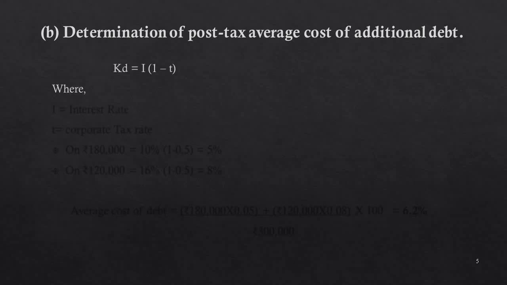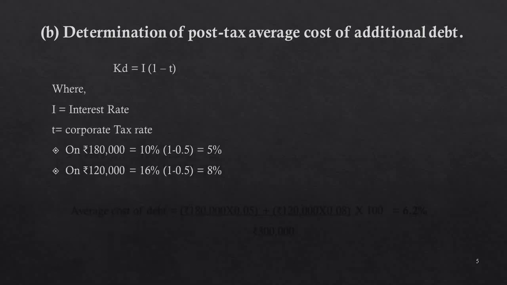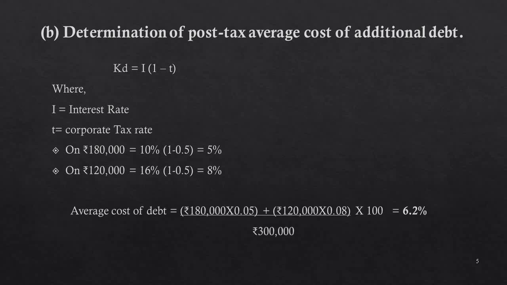B. Determination of post-tax average cost of additional debt. KD is equal to I into 1 minus T, where I is equal to interest rate, T is equal to corporate tax rate. On rupees 1,80,000, 10% into 1 minus 0.5 is equal to 5%.